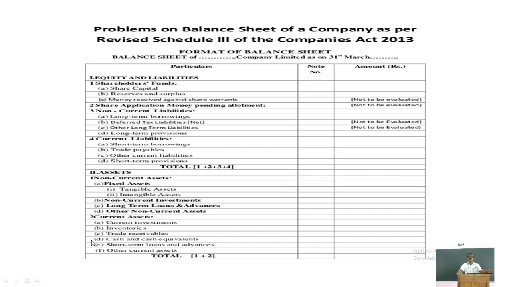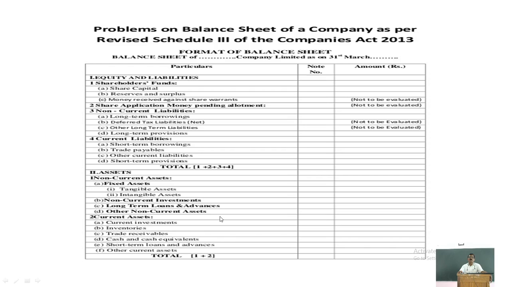Cash and equivalents includes cash balance, bank balance, and other cash if there is any. Short-term loans and advances are loans and advances given by the company for less than 1 year. And other current assets: any current assets not falling under the above categories should be shown here.